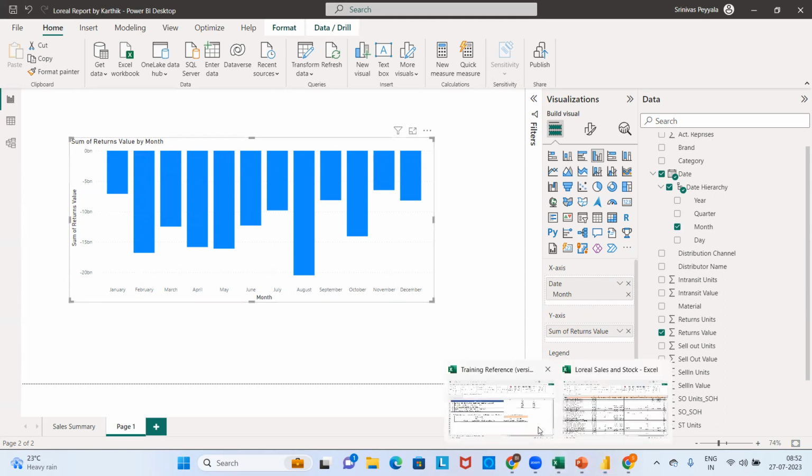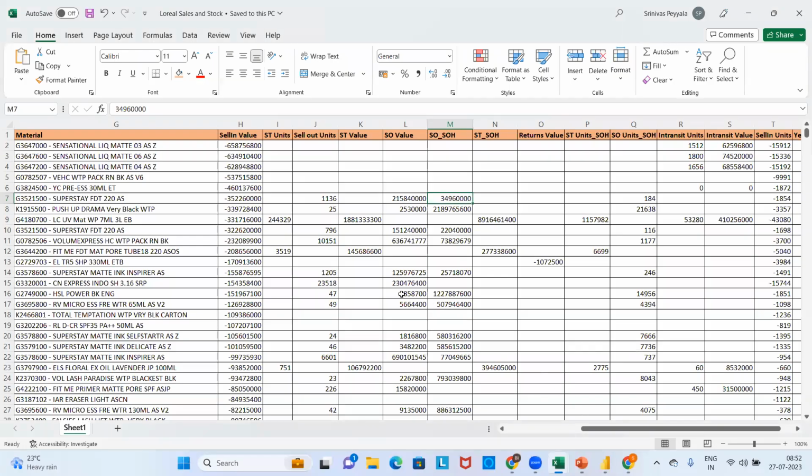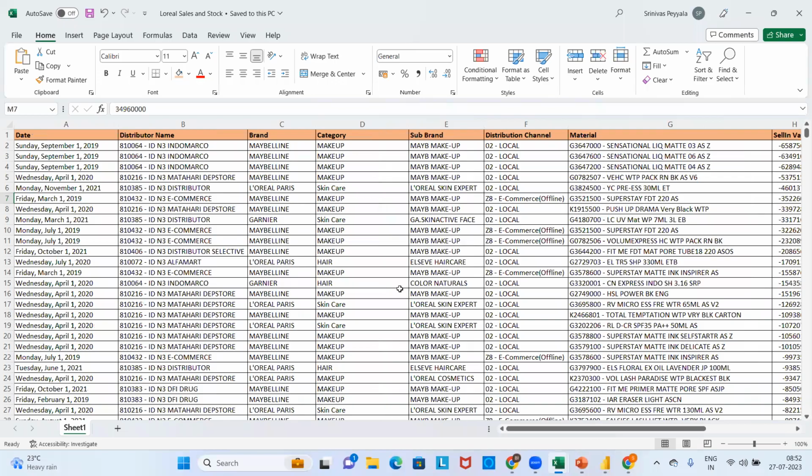So what I'm trying to tell is that once you understand the client data, it is easy for you to create any visualizations or any developments in your practice.